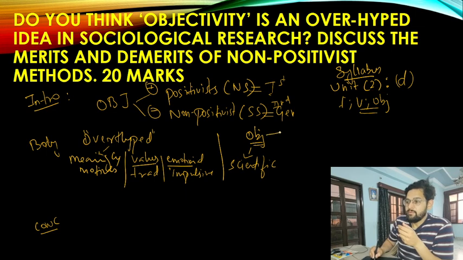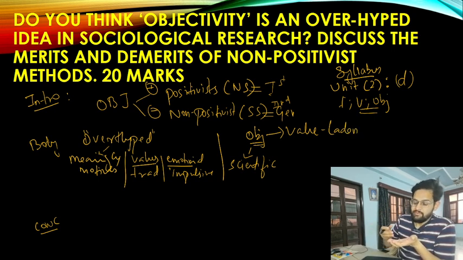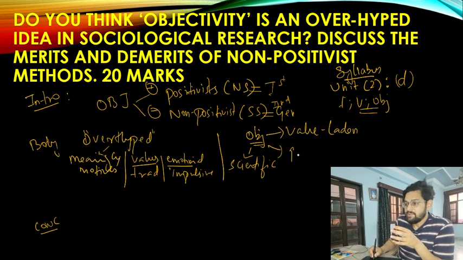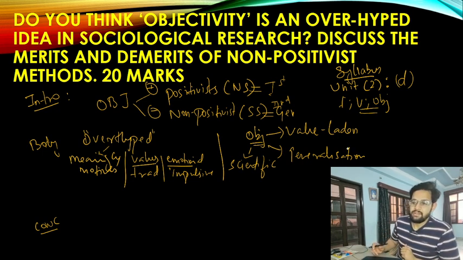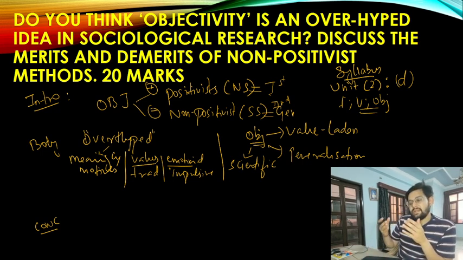And moreover, if we remove objectivity, then people are going to add their own value bias. If they put in their own values and a lot of their own interpretations, then we are going to have so many different varied perspectives, and especially we require some generalization. So if we do not have objectivity, then how are we going to study something at a larger level? So you are going to say, yes, the term objectivity is overhyped.